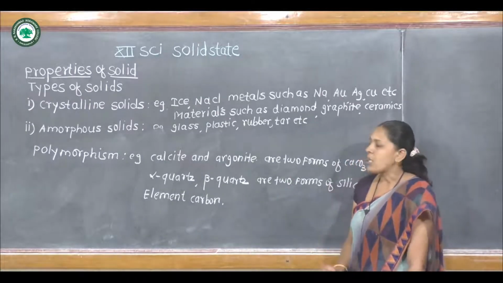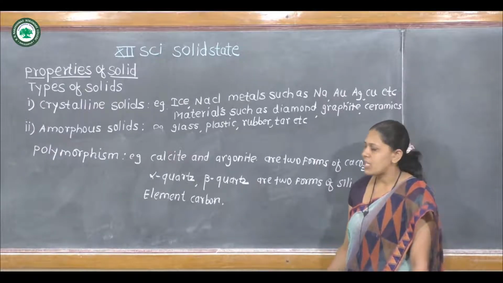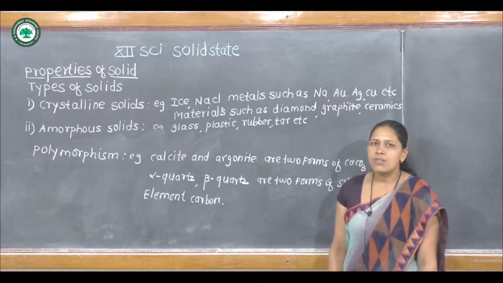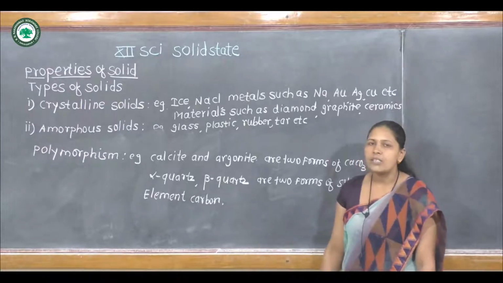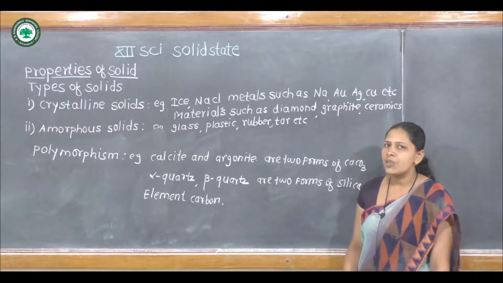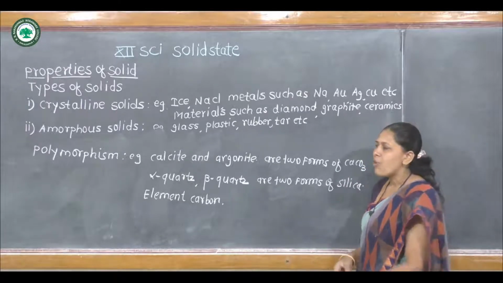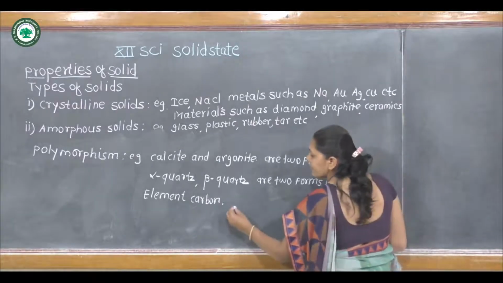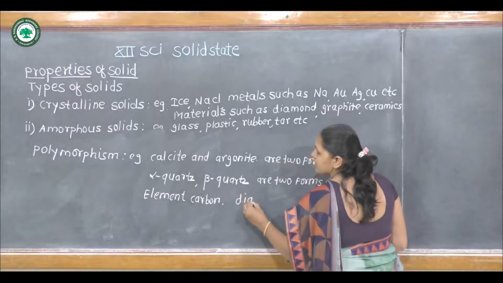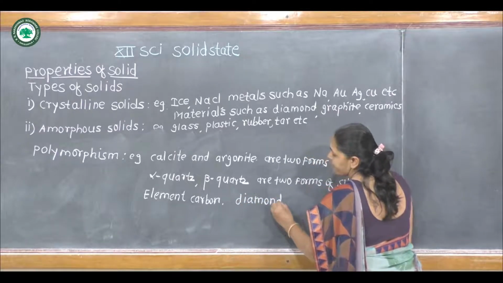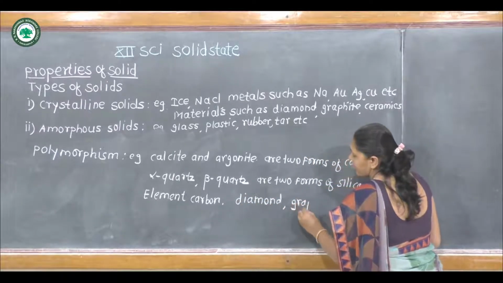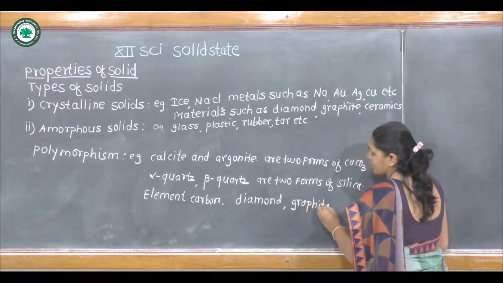But for polymorphism in an element, for example carbon, we know from 11th science also that carbon exists in three forms: diamond, graphite and fullerene.